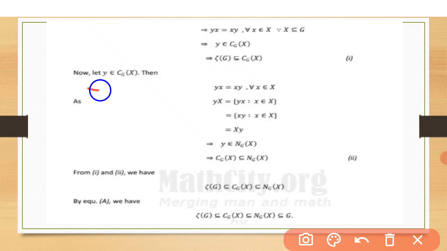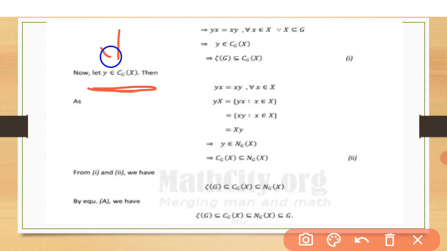Now let y belong to the centralizer of X in G. For the centralizer we know that the elements of G which commute with every element of X make up the centralizer.